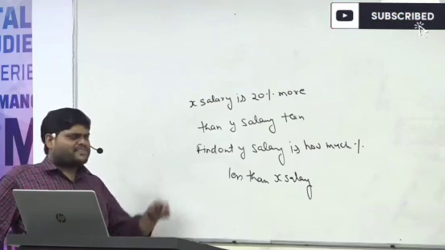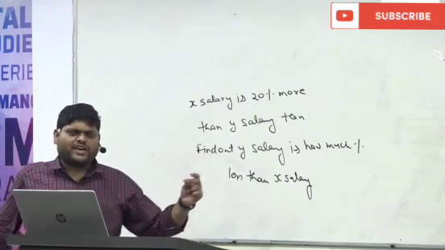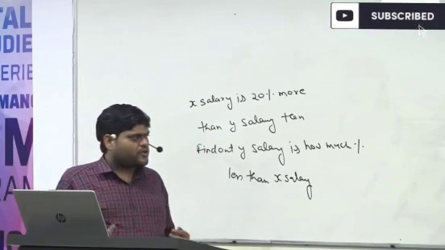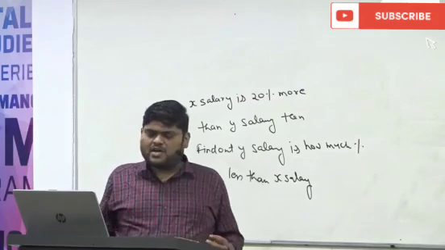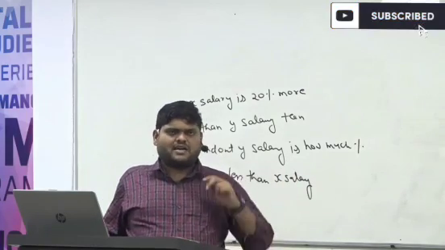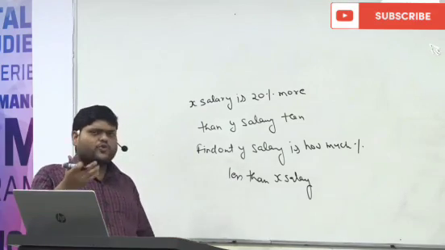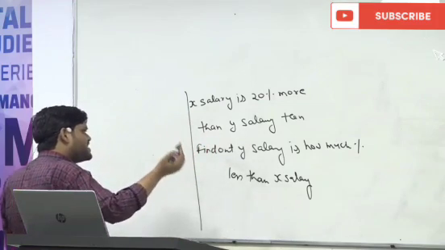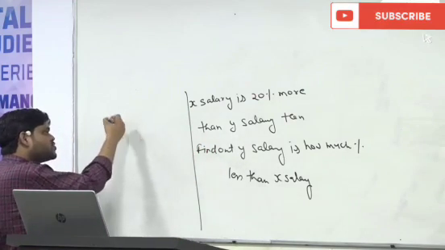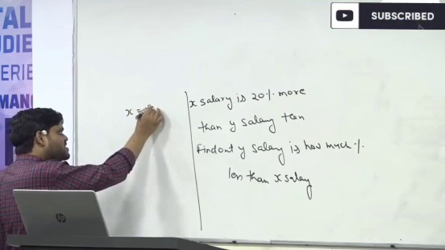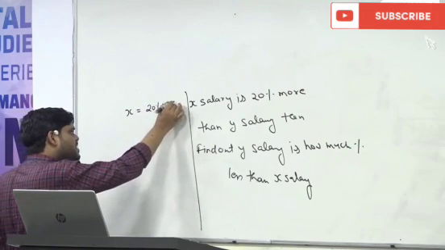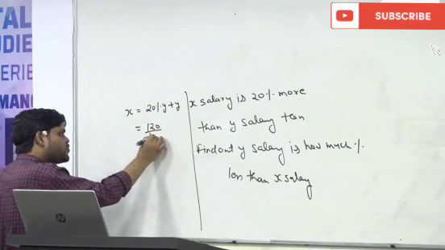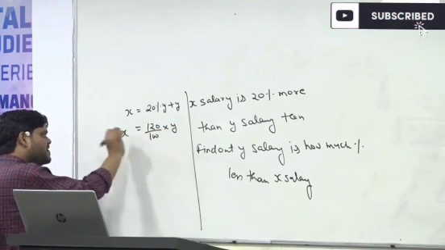Now I'm telling you the traditional method; there are many ways to do this question within a fraction of a second, but that will take time. I told you to become Shaktiman it will take time. So first let's do it by the traditional method, then with time you will understand and can do it without pen and pencil also. What is the question? X salary is 20% more than Y salary. So we can say that X salary is 20% more than Y salary, or we can directly write that 120% of Y salary is equal to X.